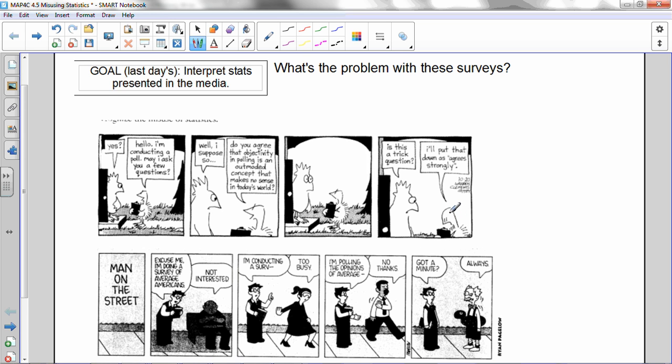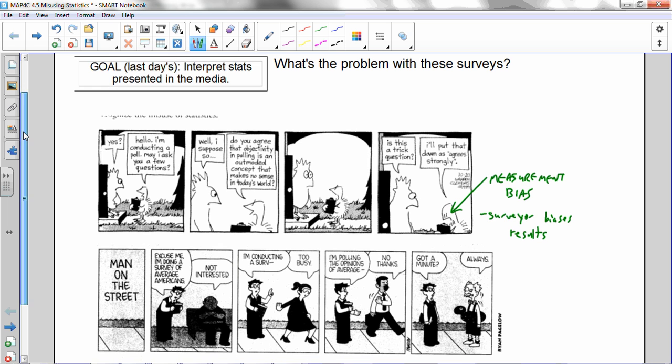Whenever it's the respondent's or the surveyor's fault, the person who's conducting the survey, when it's their fault, that's called measurement bias. Measurement bias is when the surveyor is recording things wrong somehow. It could be a calculation error, and this one was just him recording the wrong answer.